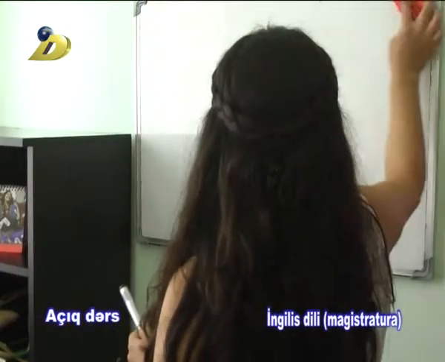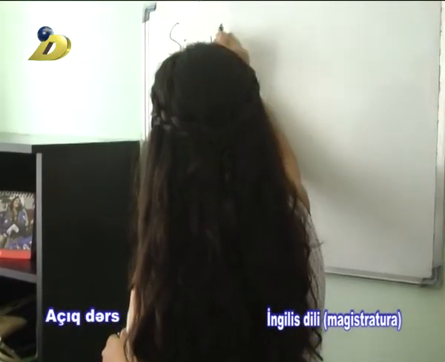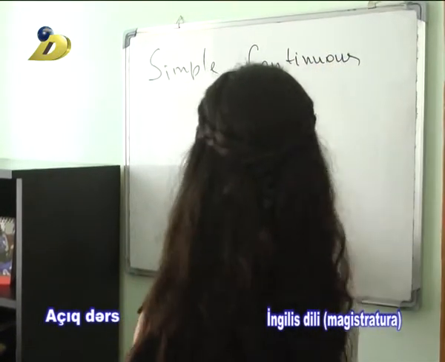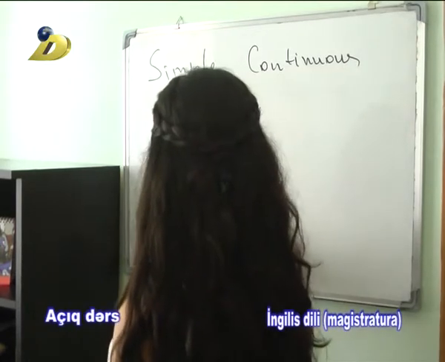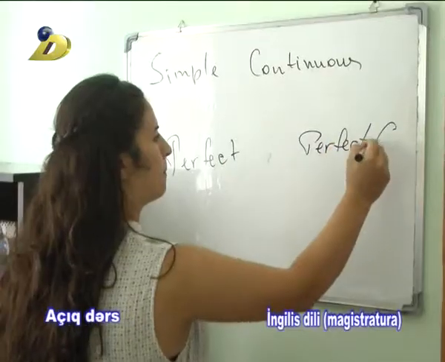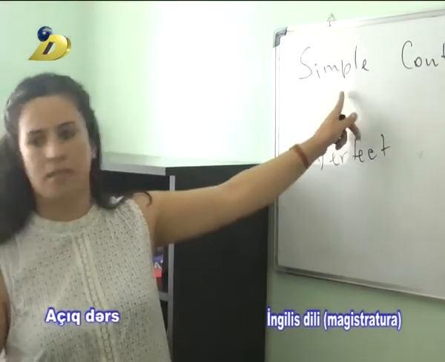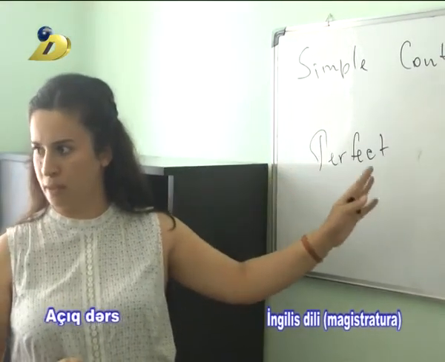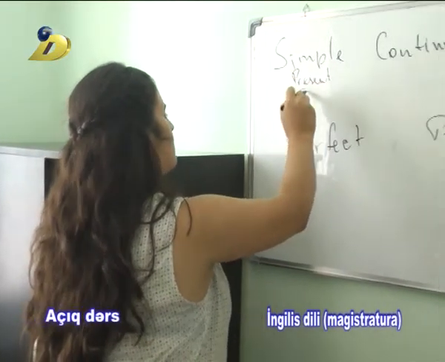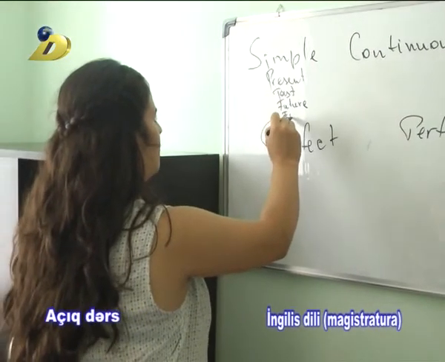English grammar we have 4 categories of tenses: simple, continuous, perfect and perfect continuous. For each of these tense groups, we have 4 tenses: present tense, past tense, future tense, and future in the past.